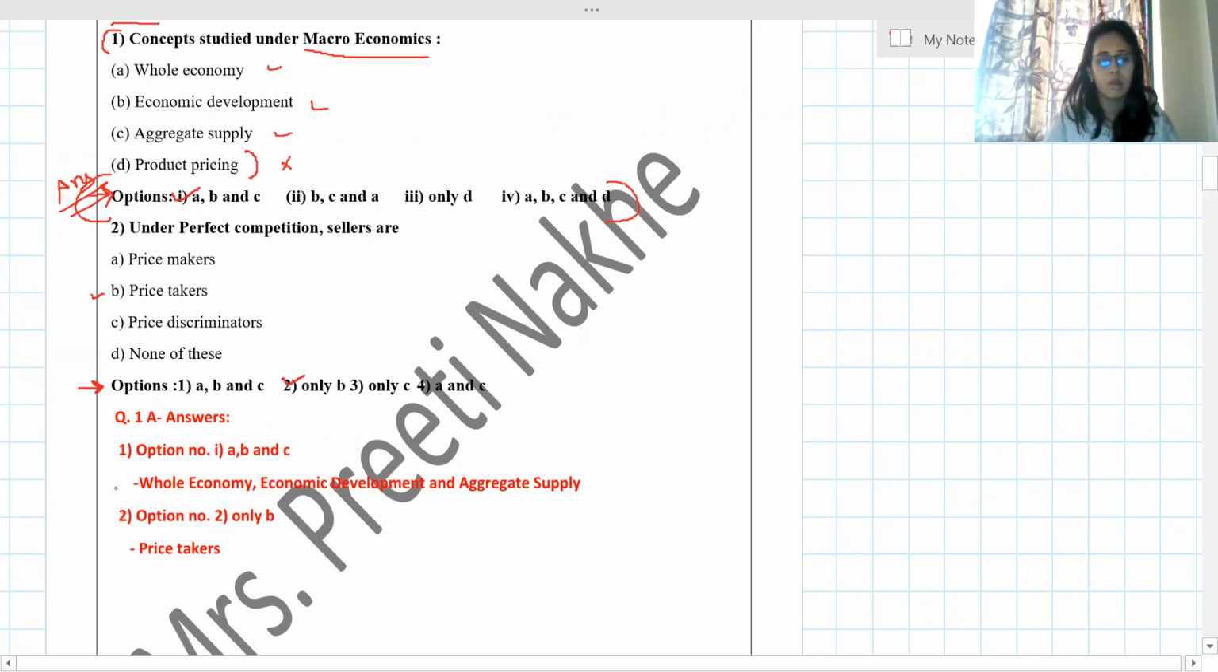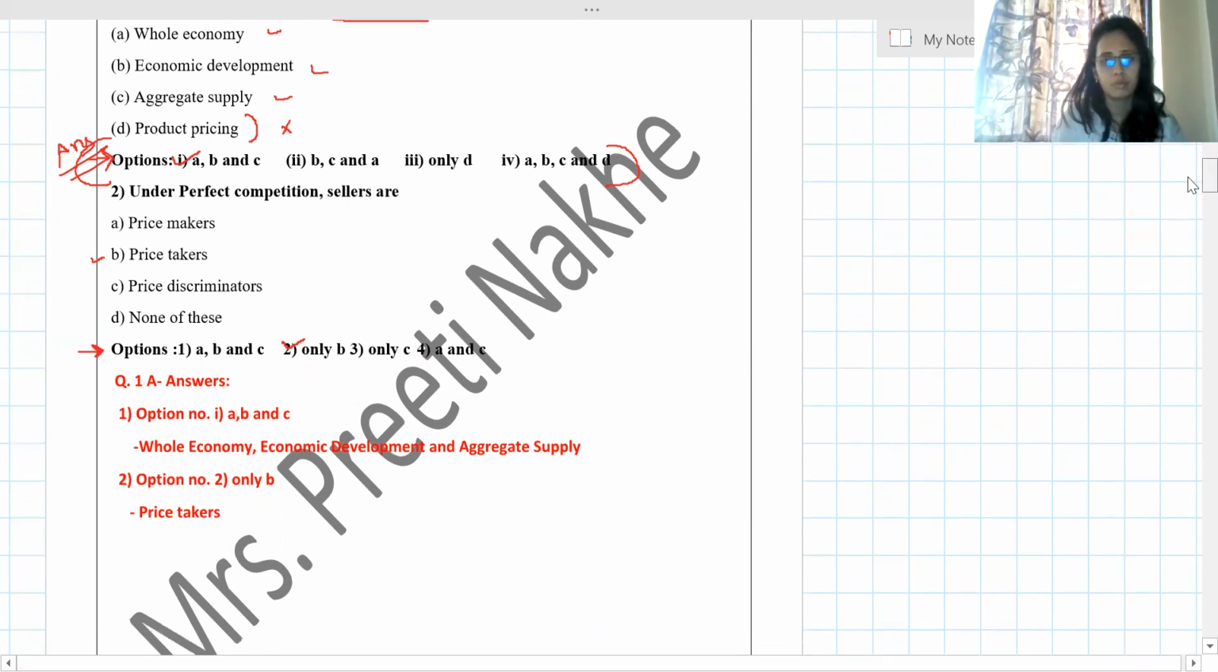So price taker. This is the way, the things I have written in the red color, this is the way you are going to present. You are going to directly write in an answer sheet. You are not going to copy the question. Okay. First type of question is clear. Now let's move on to the second type question.